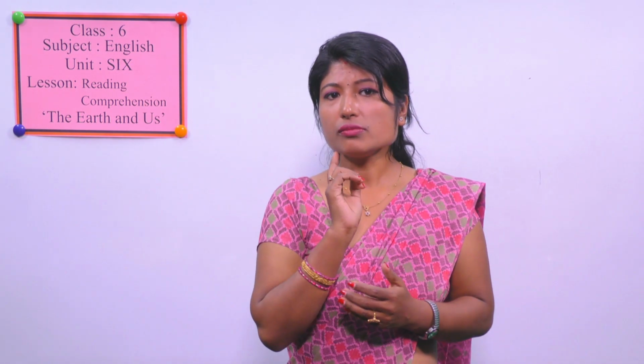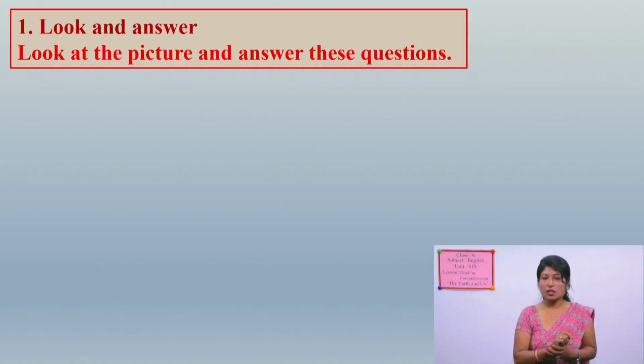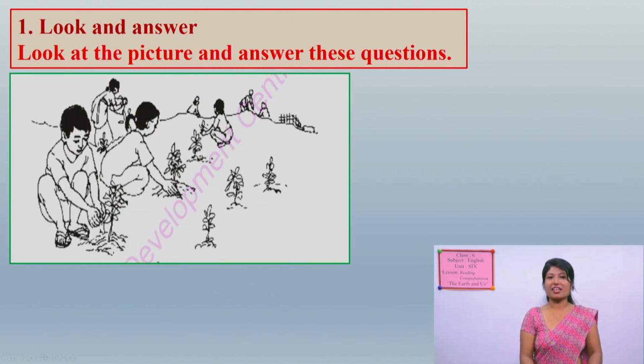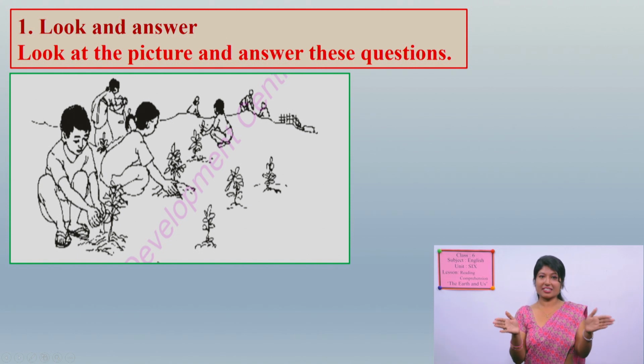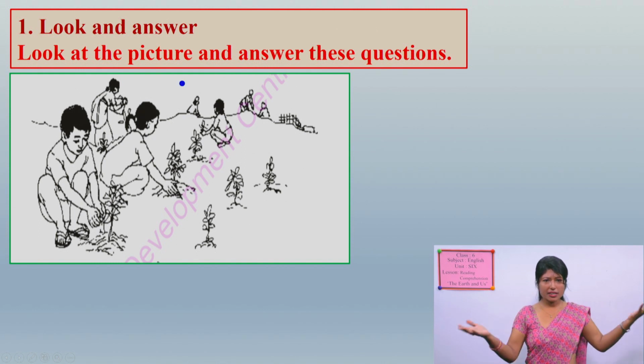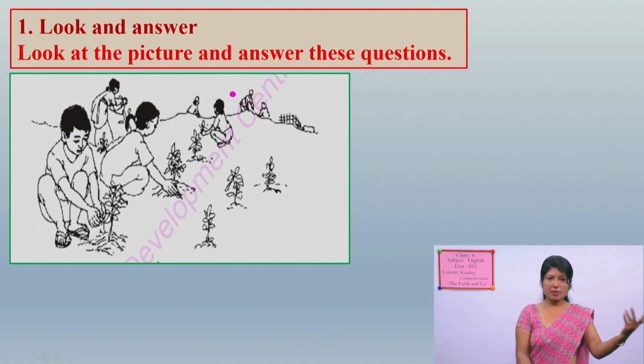Now let's move forward with another slide. Look and answer. Look at the picture and answer these questions. I'm going to show you a picture, okay? Look here. This picture is in your book, right? In the lesson. So look at this picture and tell me, who are these people? What are they doing? We can see men, women, girls and boys, right? Different people over here, and they are doing some activity. What are they doing?